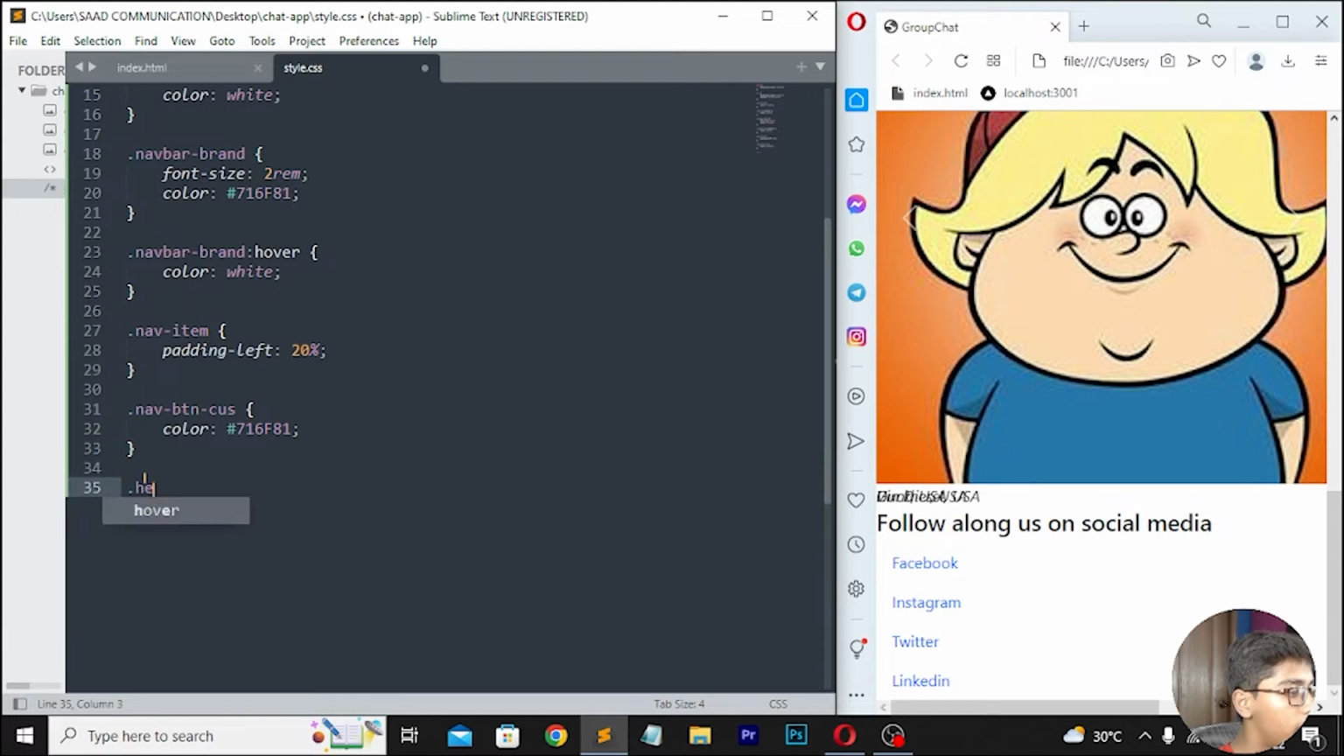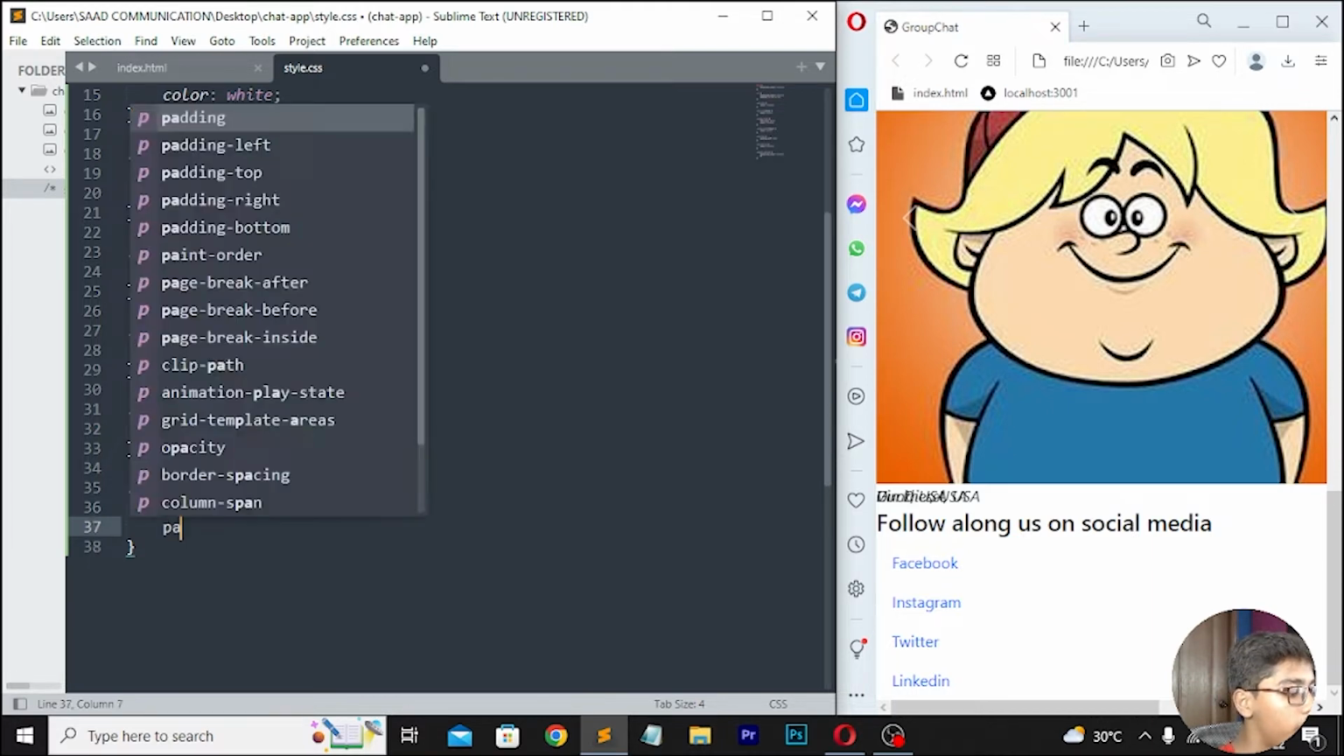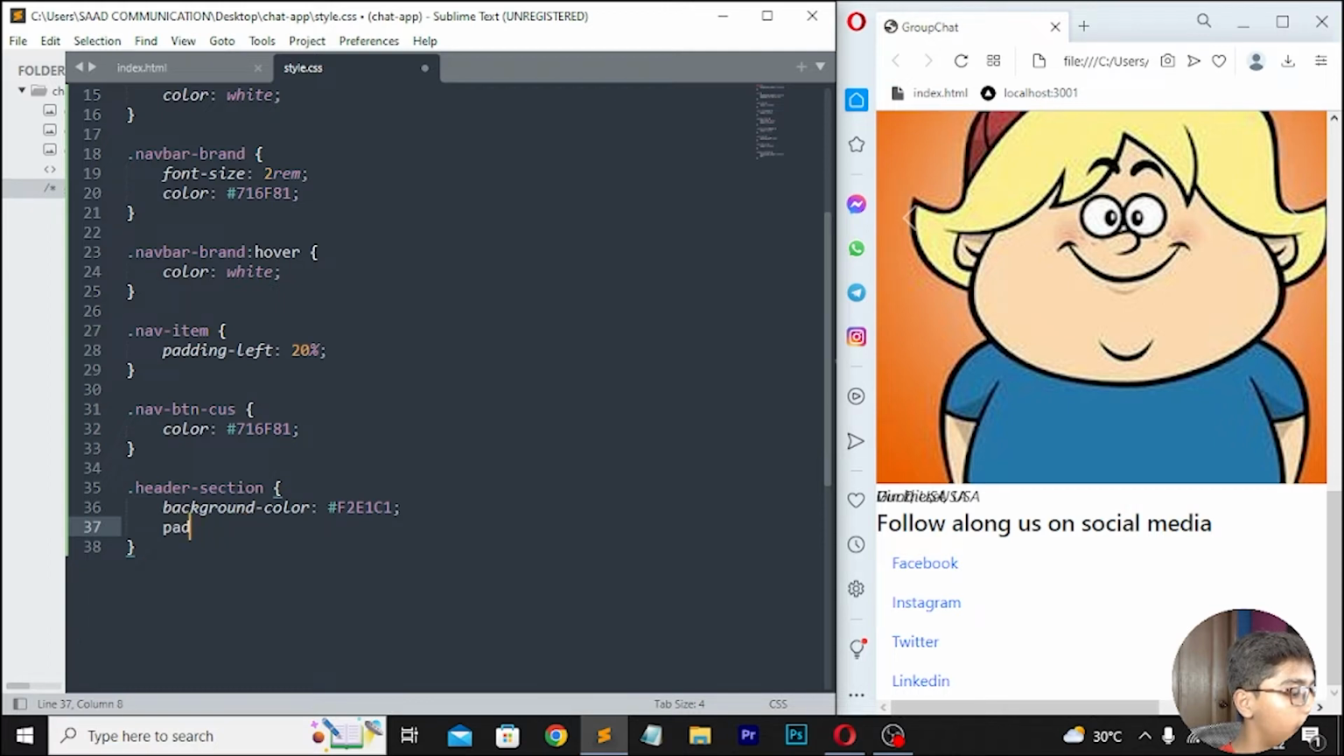Move down right here .header-section. Then I will be writing background color, which should be F2E1C1. Then move down right here padding. So here I will be writing padding top, which should be like 5%. Then move down right here header heading, which should be margin bottom, which should be like 20%. Then right here font weight, which should be bold.